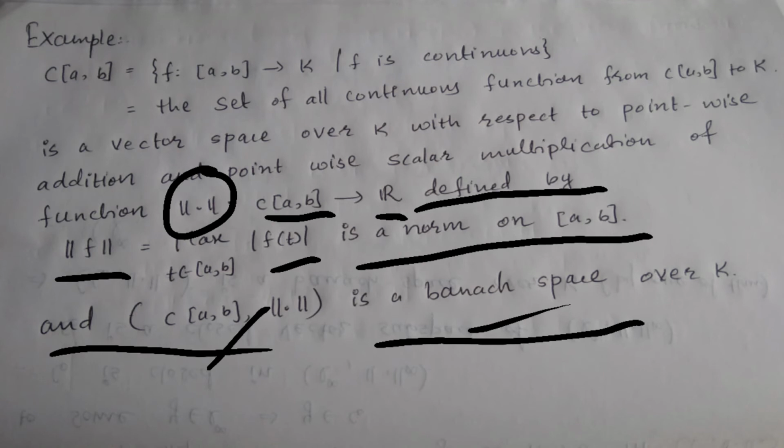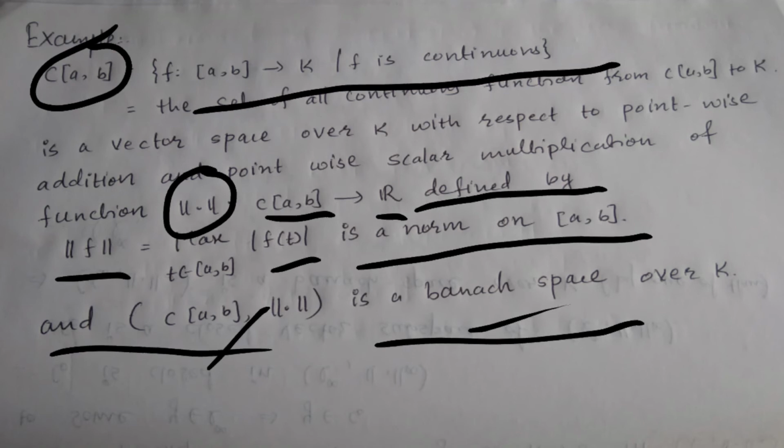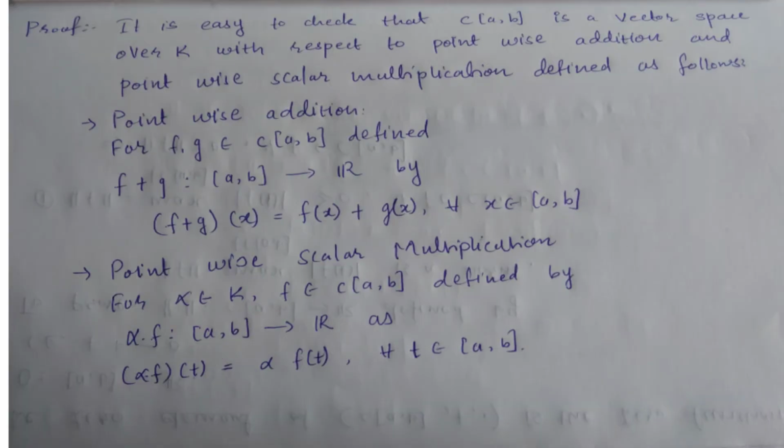also a Banach space, right? So first, this space is what? The set of all continuous functions from closed interval AB to the field K, right? And the norm is defined as norm of f is equal to maximum of modulus of f of t, where t belongs to closed interval AB. So for the proof, it is easy to check that C closed interval AB is a vector space over K with respect to pointwise addition and pointwise scalar multiplication defined as follows.